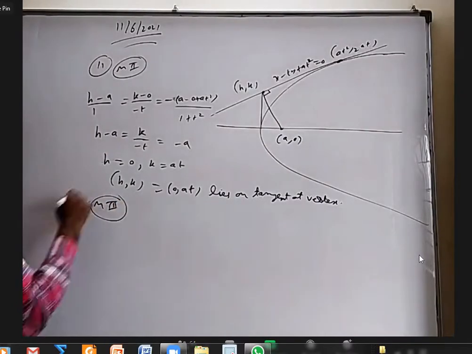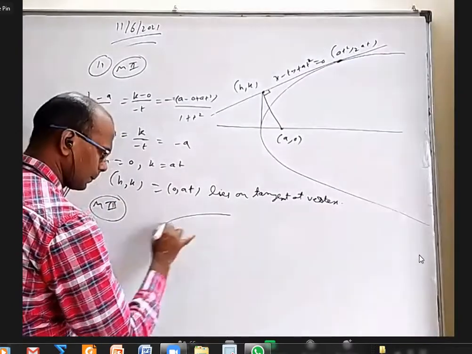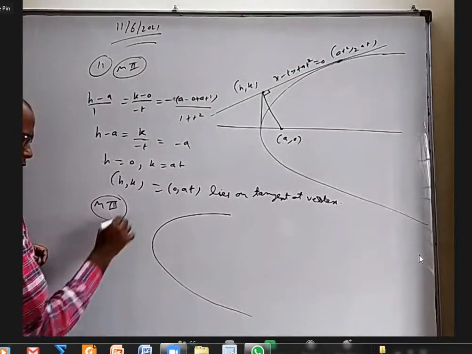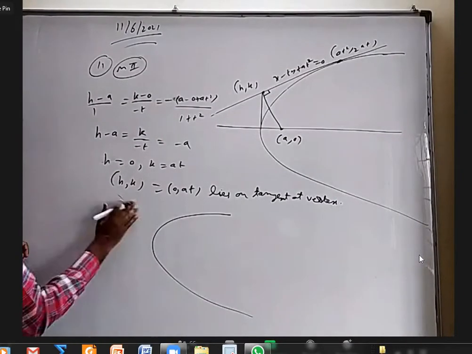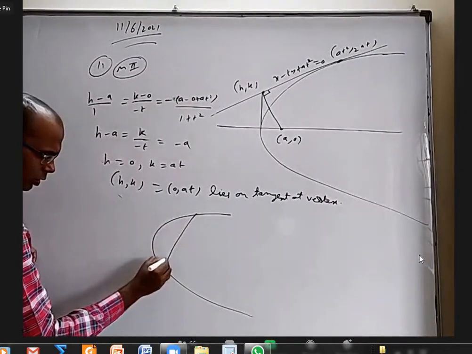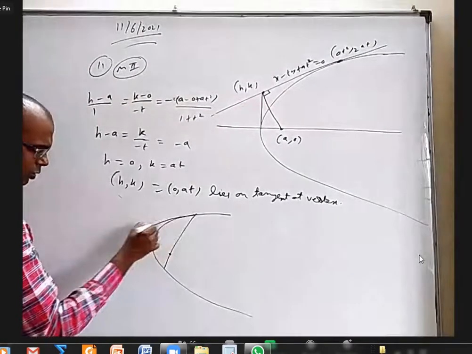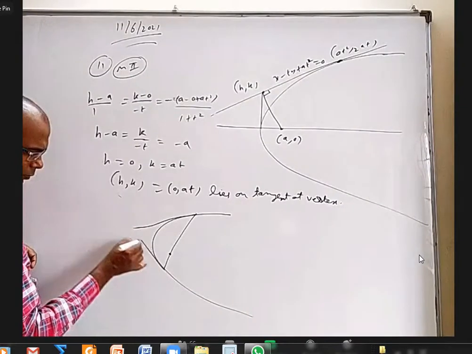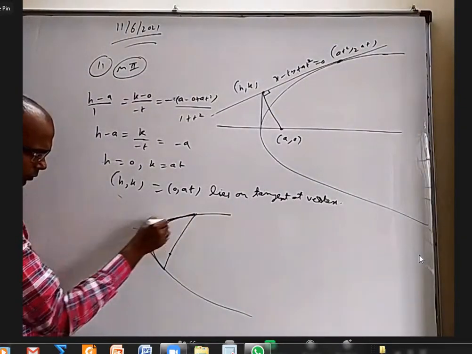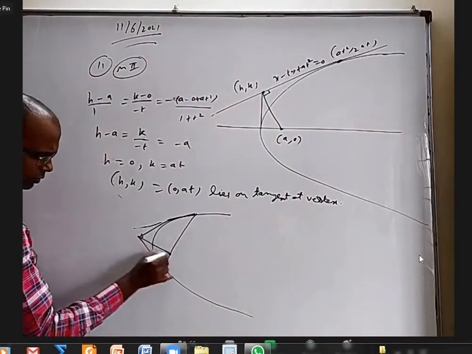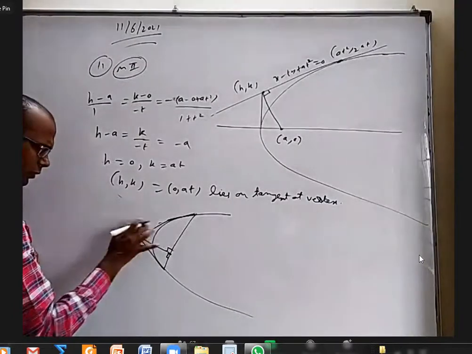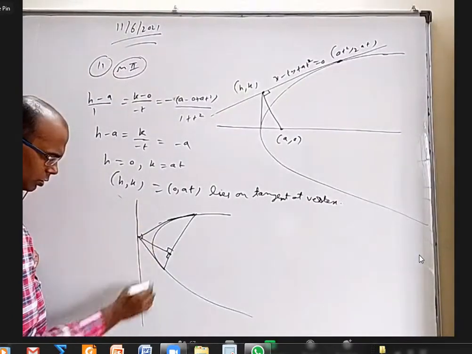Method 3, I want to try it based on the previous explanation. If there is a focal chord and we draw tangents, this is 90, this is also 90, and we have to draw like this.